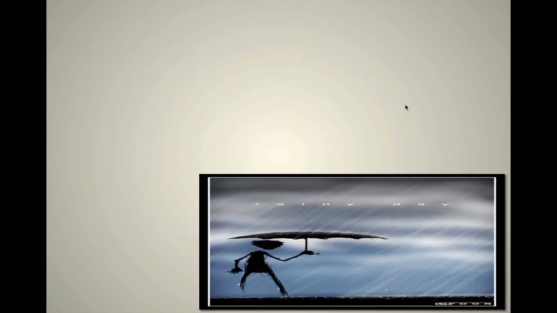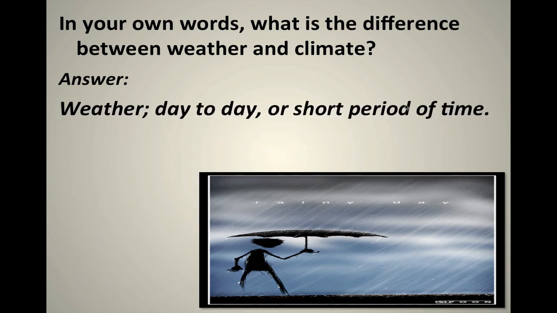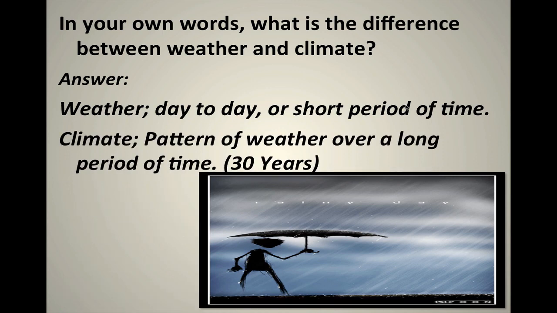Here we go. We started off in class with a very simple question. In your own words, what is the difference between weather and climate? Some students could answer, some students couldn't. Simply, weather is short term, whereas climate is long term. Weather is what's going on from day to day.